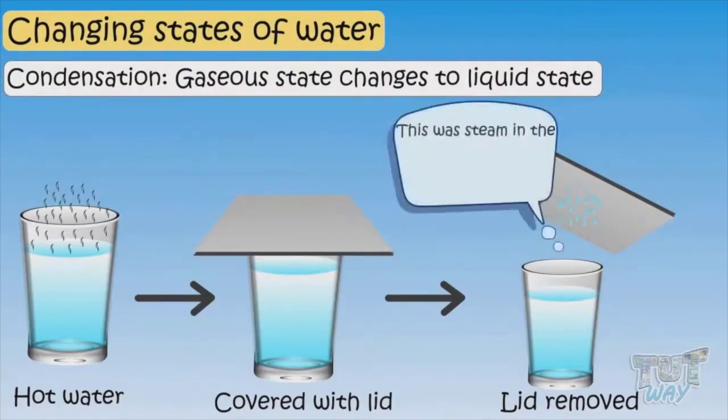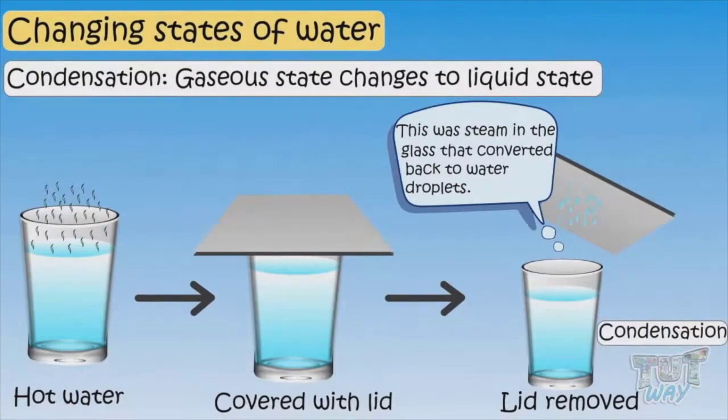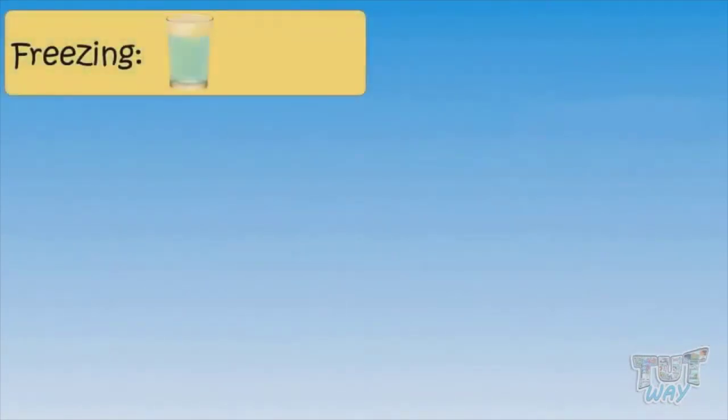This is the steam in the glass that converted back to water droplets. So, this is the process where steam or the gaseous form of water changes to the liquid form of water. And the process is called condensation.